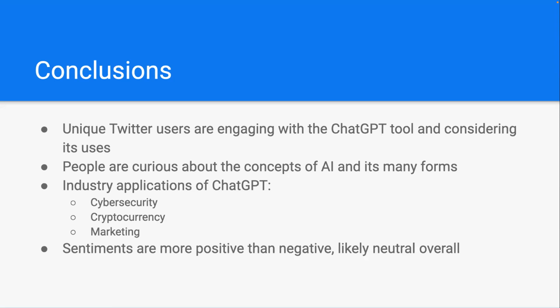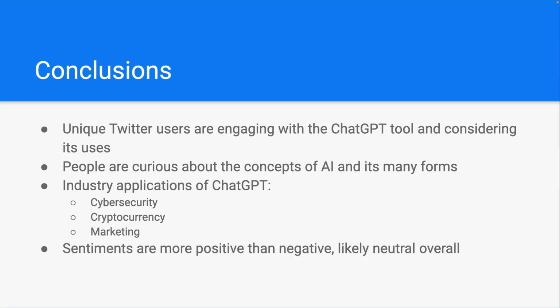And people are generally curious about the concepts of AI and its many forms, from OpenAI to generative AI; even our AI was mentioned in the hashtags. So people are interested in how ChatGPT fits into this emerging field of technology.